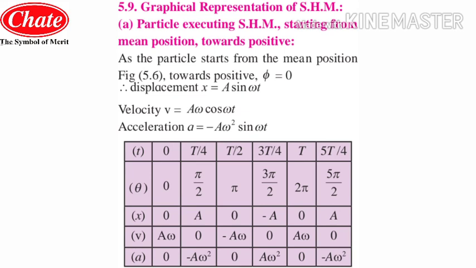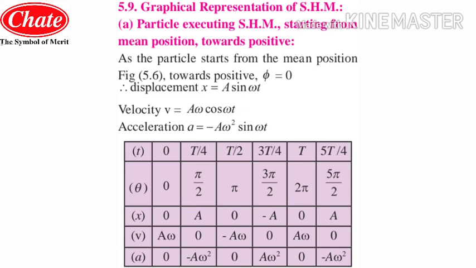Now we will put the value of sine pi. We know that sine pi means sine 180 is 0. Then again 3 pi by 2 means sine of 270 is 1, so it will be a omega square. Then 2 pi means sine 360 is 0, as it was 0 at 180, so at 360 it will also be 0.